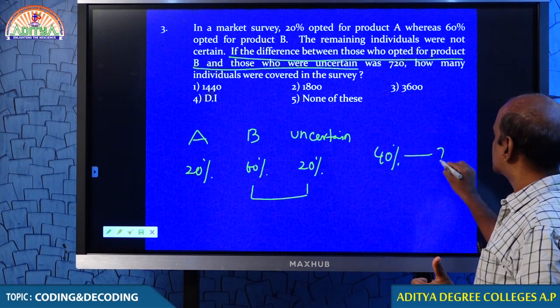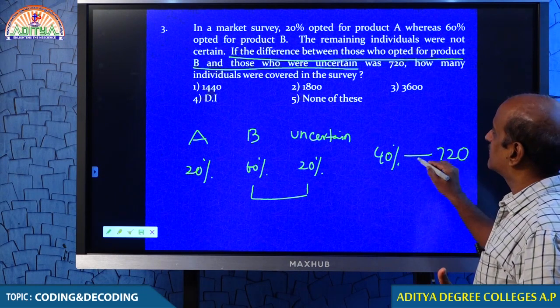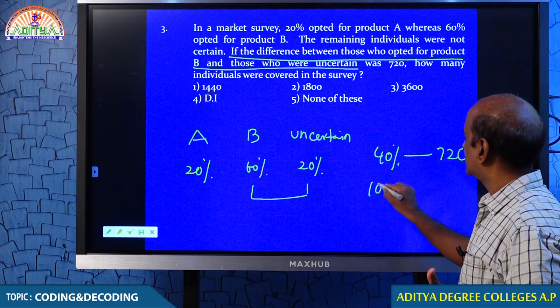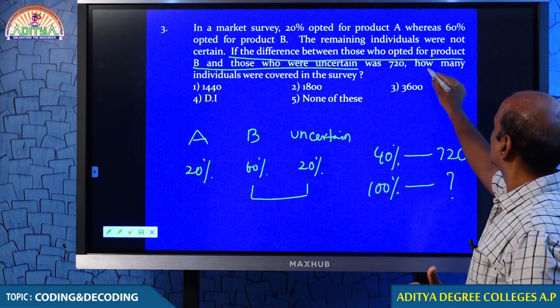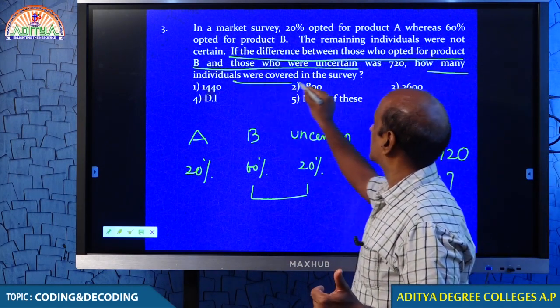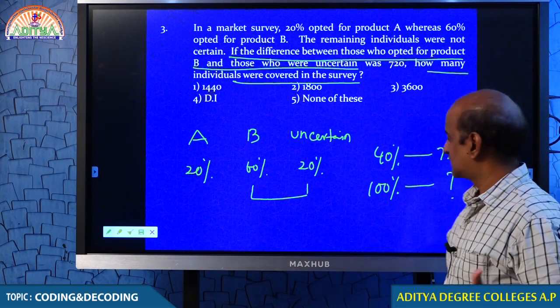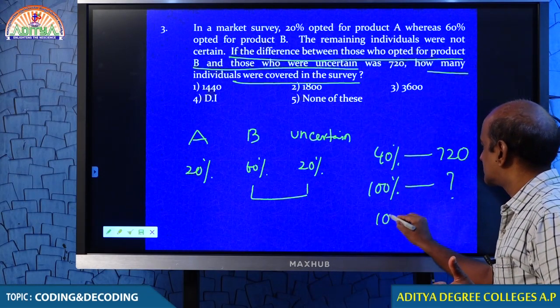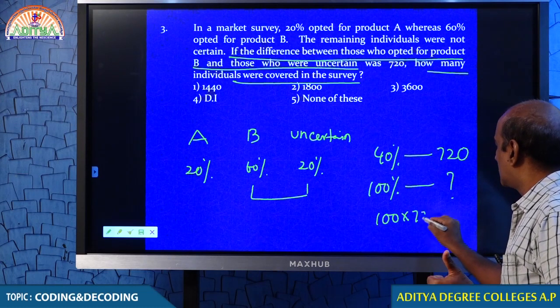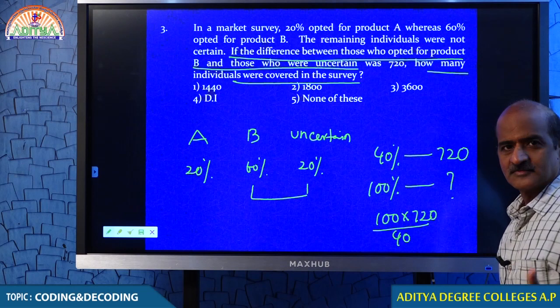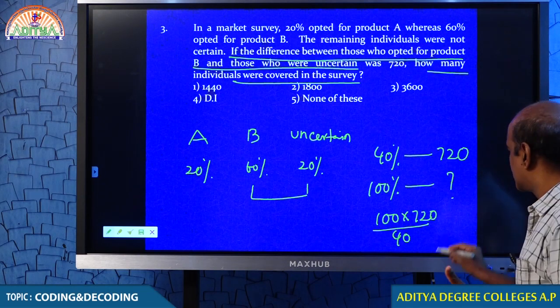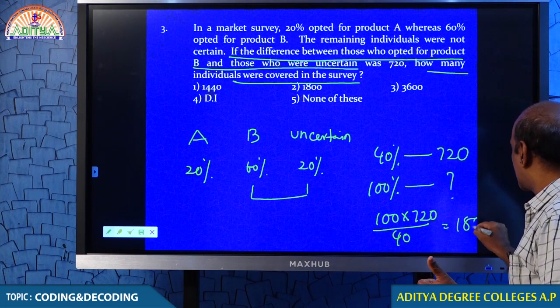That 40% is equal to 720. How many individuals were covered in this survey? That is 100%. So we are about to find how much is 100%. I hope you understand how I am doing this. Your answer must be 1800.